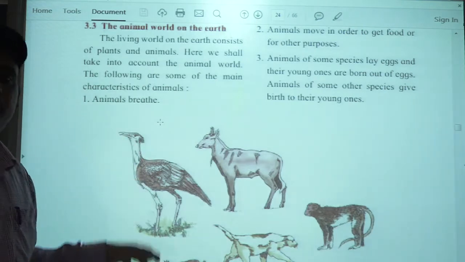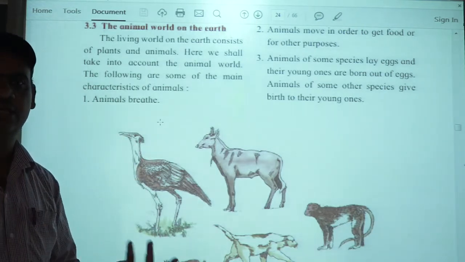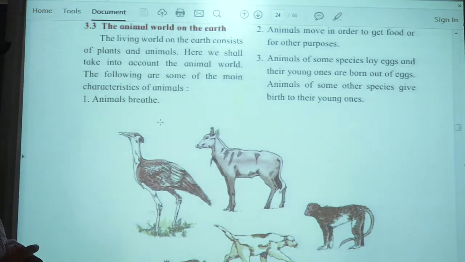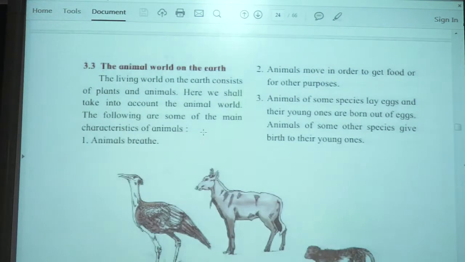It depends. Some animals do it differently. Each animal has a certain way of breathing. Water animals, or aquatic animals, breathe differently. So we have certain differences in the breathing systems of animals.